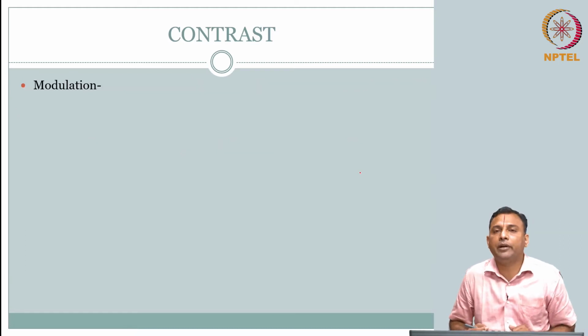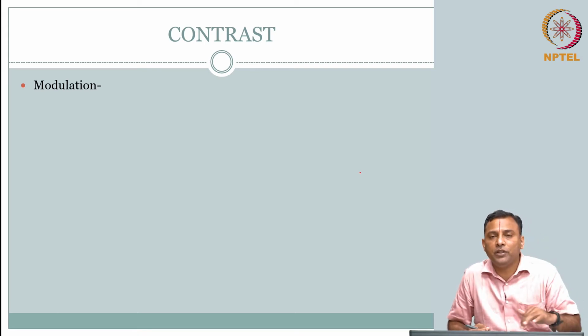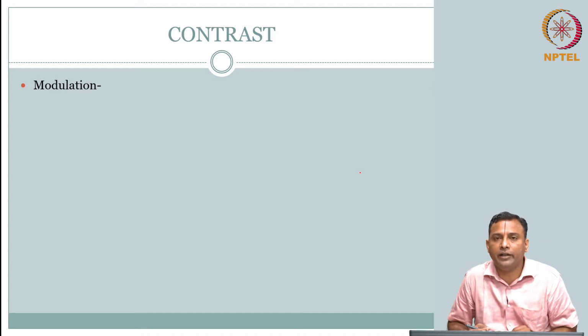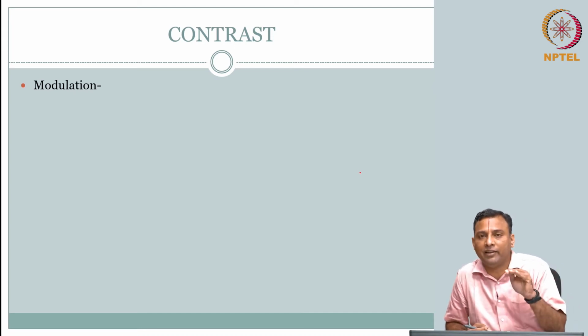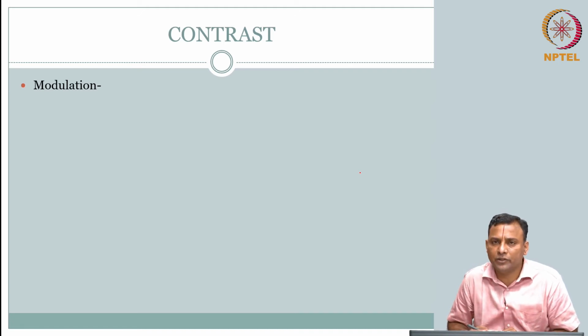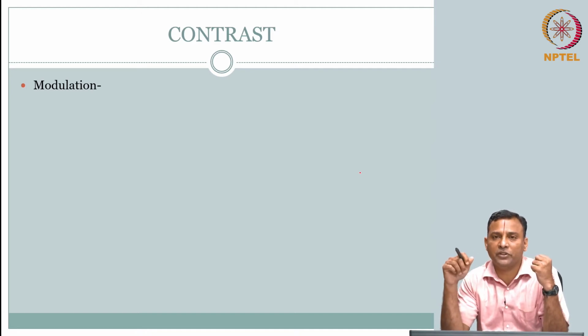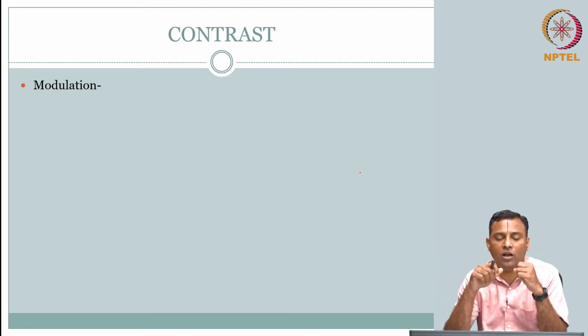For that we would like to introduce the idea of modulation. Modulation usually means variation; you modulate, it means you vary, it is not at the same level. So, what do we mean by modulation here? When do you have contrast? I have to have some intensities in the target, some other intensity in the background. Only if these two are different does the question of contrast come into the picture. So, how different should these be?